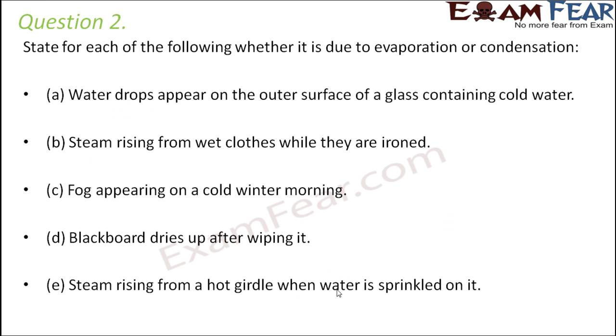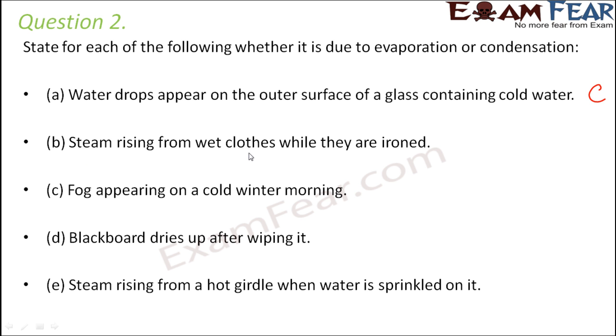Question number 2. State for each of the following whether it is due to evaporation or condensation. Water drops appear on the outer surface of a glass containing cold water. Now when you have a glass of cold water, the surrounding air is warm. So due to that cold water glass, the surrounding water vapor condenses to form liquid water, and those liquid water droplets are seen on the outer surface of the glass. So this is due to condensation.